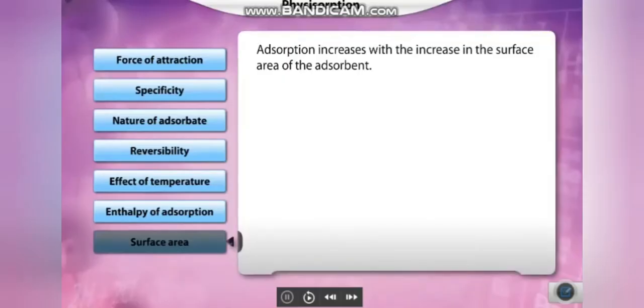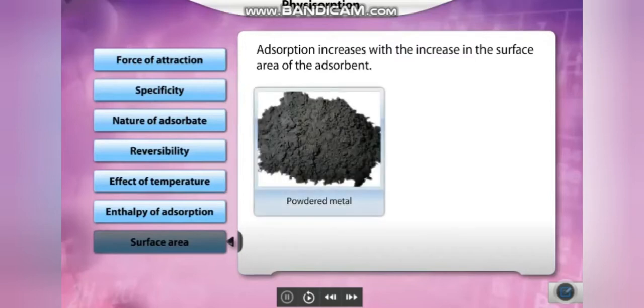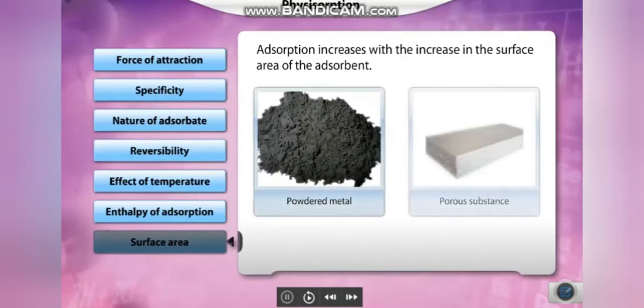Surface area. The extent of adsorption increases with the increase in the surface area of the adsorbent. For example, finely powdered metals and porous substances that have large surface areas act as good adsorbents.